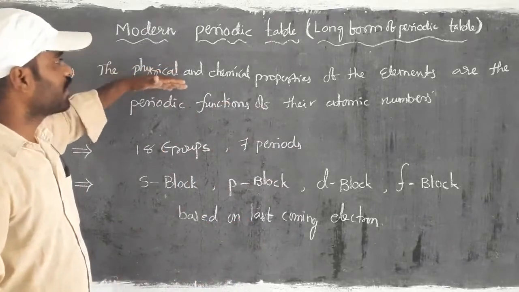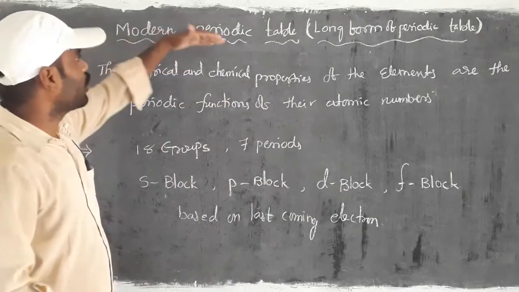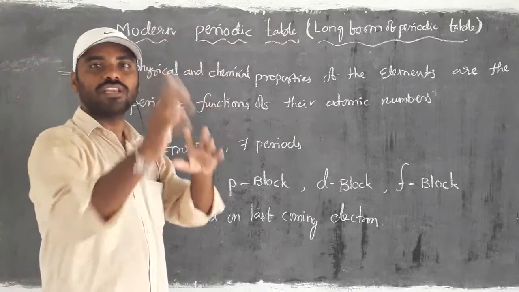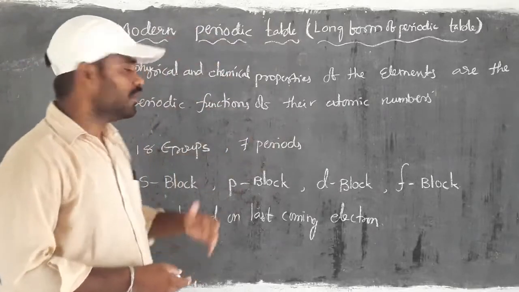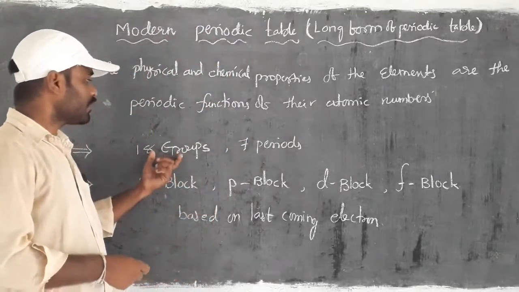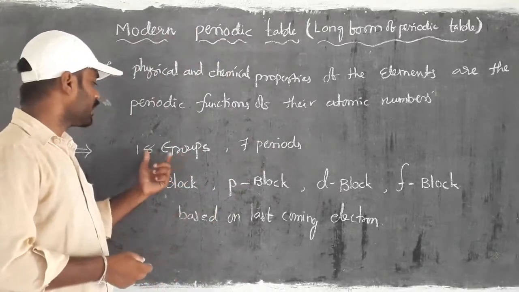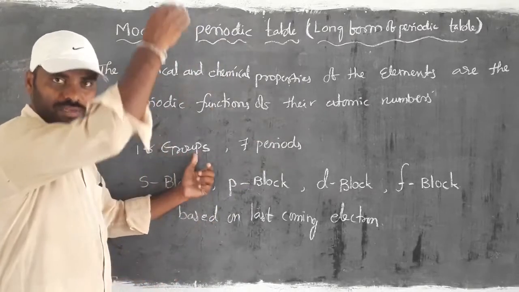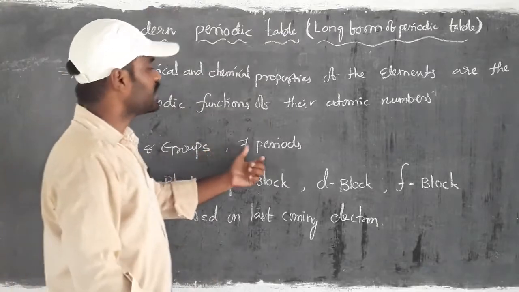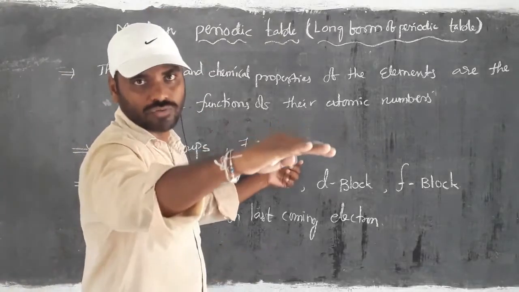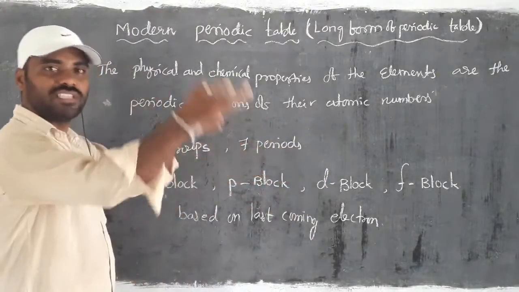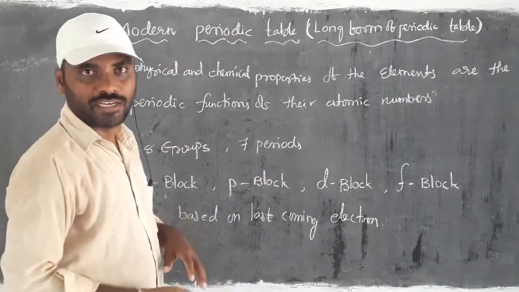Moreover, the features of the modern periodic table are almost like the Mendeleev periodic table. In the modern periodic table we can see 18 groups, meaning vertical columns, and 7 periods, meaning horizontal rows. We saw the same thing in the Mendeleev periodic table.